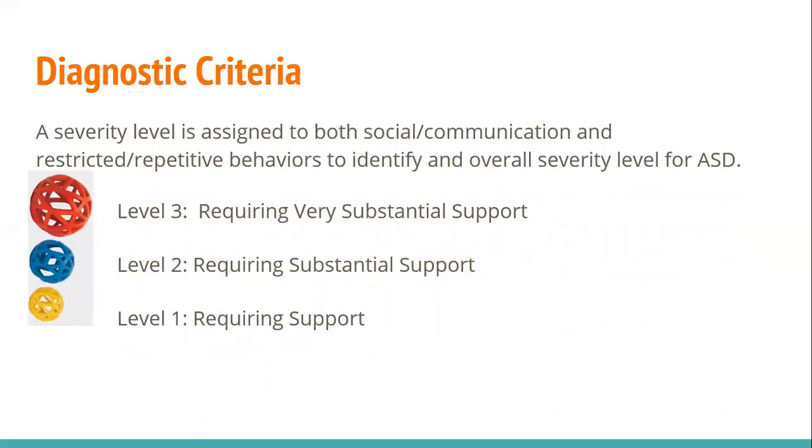When we look at the diagnostic criteria, a severity level is assigned in both social communication and restricted repetitive behaviors to identify the overall severity level for autism spectrum disorder. A level 3 severity level would require very substantial support. And these are the individuals that are going to need a lot of support to be able to participate in their lives. A level 2 severity is requiring substantial support, and a level 1 severity is requiring support.